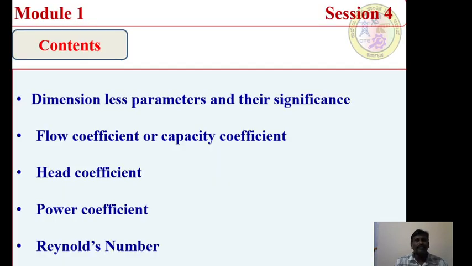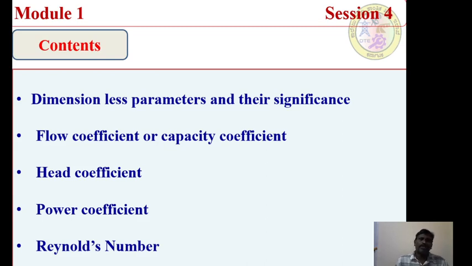So in this session, I would like to introduce some important concepts of turbo machines, where they play a major role in defining the performance of turbo machines: dimensionless parameters. The contents of this session will be like this: dimensionless parameters or dimensionless numbers. They can also be called non-dimensional quantities. Dimensionless parameters and their significance: flow coefficient or capacity coefficient, head coefficient, power coefficient, Reynolds number, specific speed.